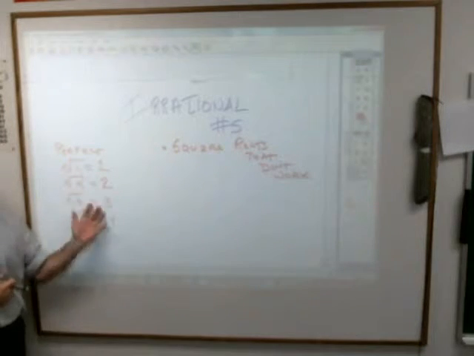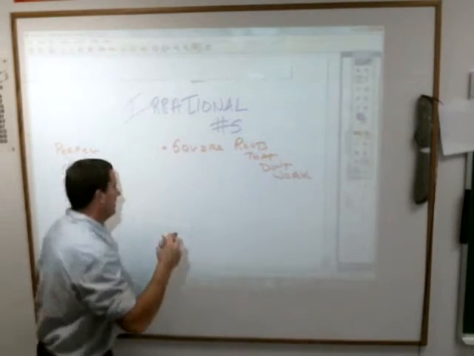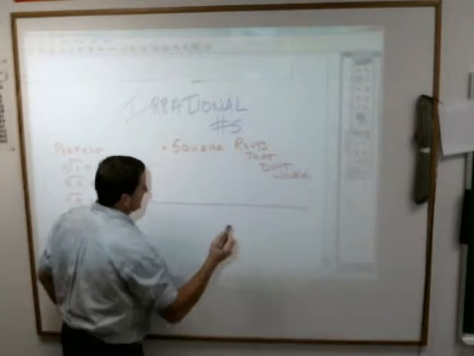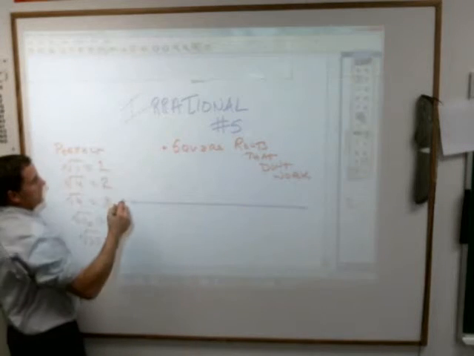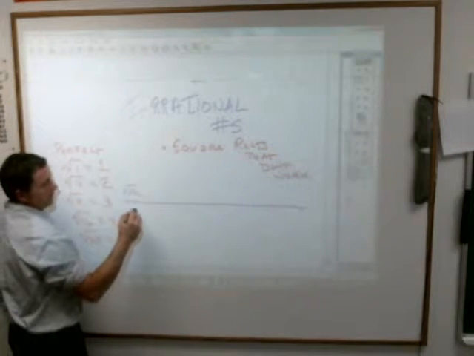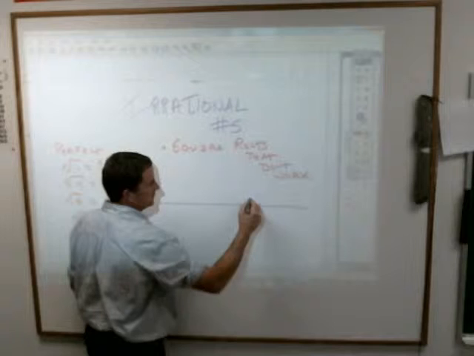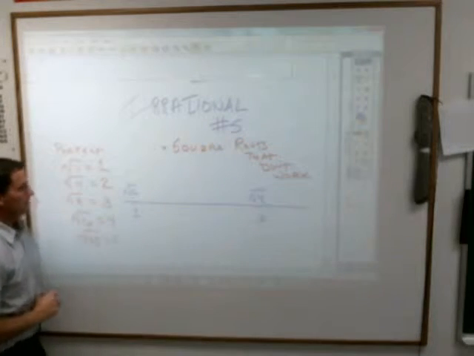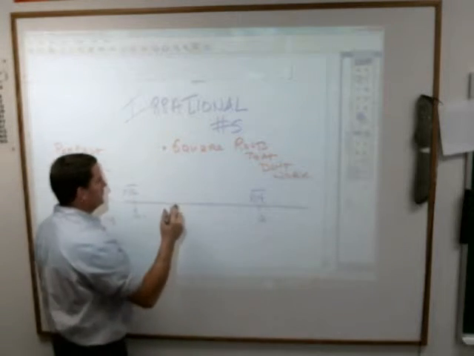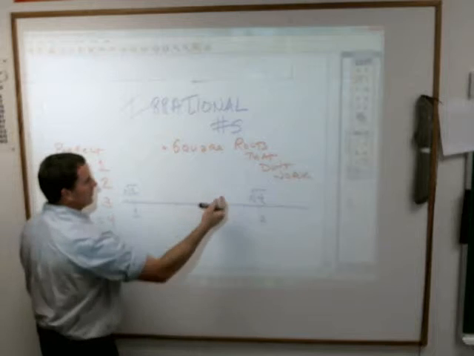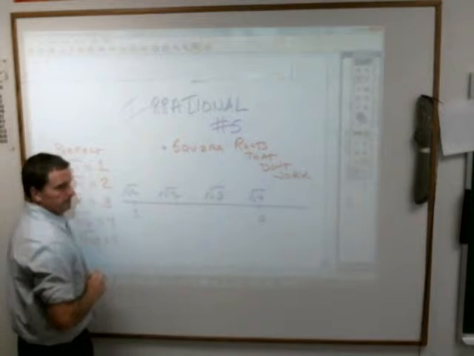If you think about all the other square roots that fall between those, they are all irrational because they don't have an exact answer. And I think the book does a nice job when it does this. Okay, here's my square root of 1. Now let's put it on top. It is 1, right? Here is my 2, which is the square root of 4, right? All the other square roots fall in between there. In other words, in between the square root of 1 and the square root of 4 has to fall the square root of 2 and the square root of 3.